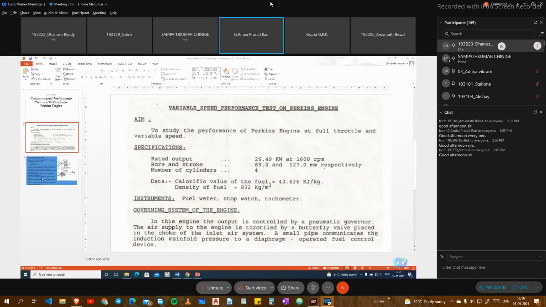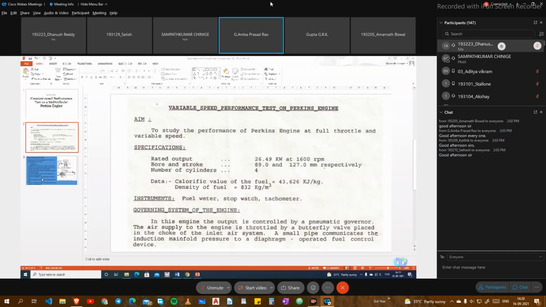So you are regulating both airflow and, as usual, the fuel flow, and the air-fuel ratio remains almost constant. In that way, the Perkins engine is different from conventional diesel engines.